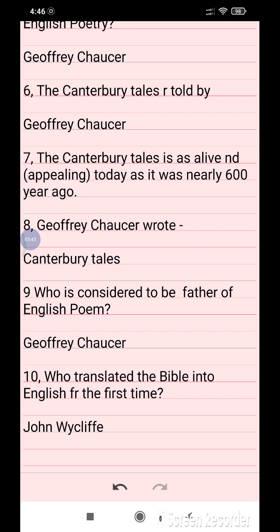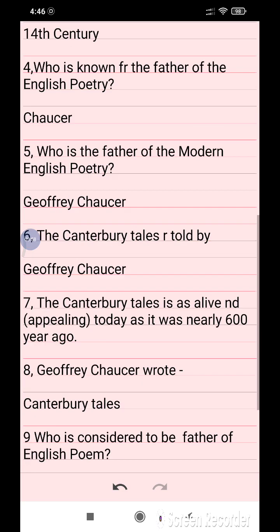Who is considered to be the father of the English poem? Geoffrey Chaucer. Who translated the Bible into English for the first time? John Wycliffe.